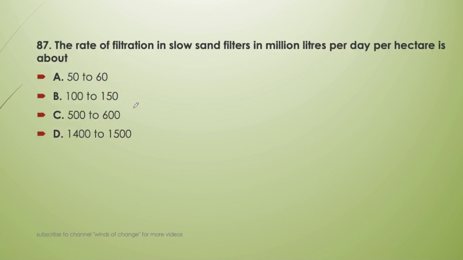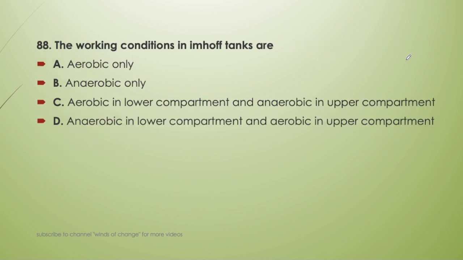Next question. The rate of filtration in slow sand filter in million liters per day per hectare is, in this unit it will be 50 to 60. 50 to 60 million liters per day per hectare is the rate of filtration of slow sand filter. Always memorize it. Next question.